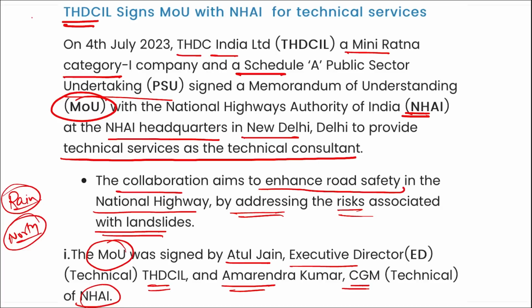Then in order to take a precaution for such situations ahead, in order to predict and be responsible for these landslides, that these situations do not happen again in future, be it rainfall or be it any other scenario, THDCIL has signed an MOU with NHAI for providing such technical services where they will be taking responsibility and looking into these matters, so that they can make sure that landslides won't be occurring and the roads and highways can be developed in that particular area, right?